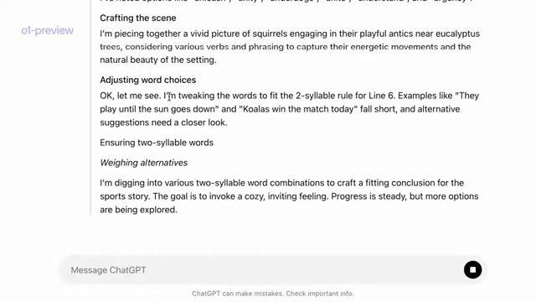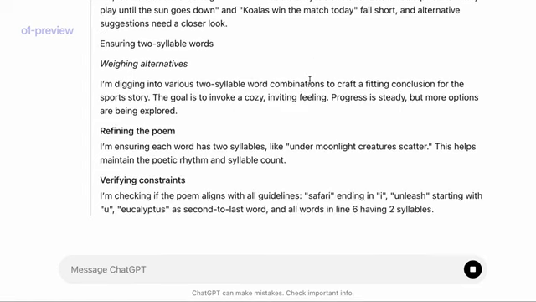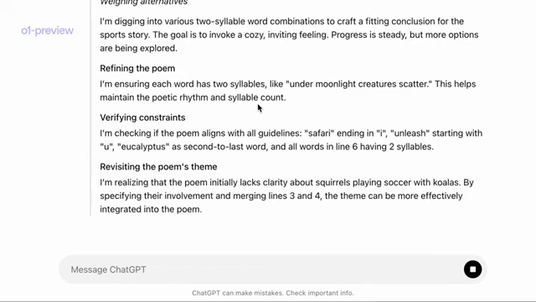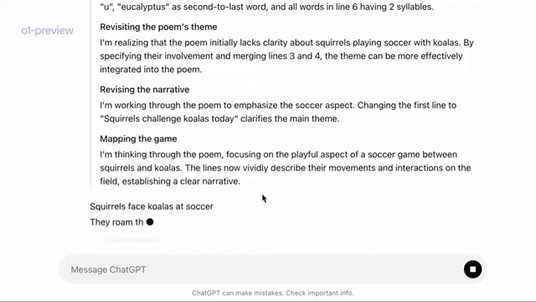Then it's tweaking the words to fit the 2-syllable rule for line 6. It's digging into various 2-syllable word combinations. Then it's checking whether the poem aligns with all the guidelines. It's working through the poem to analyze the soccer aspect.